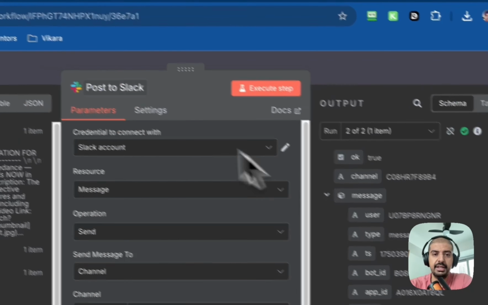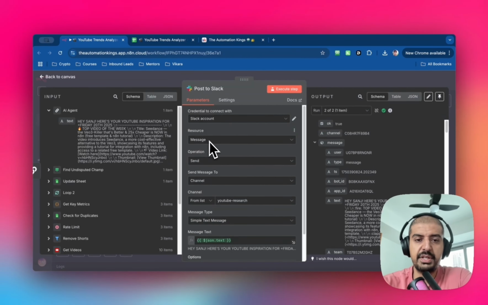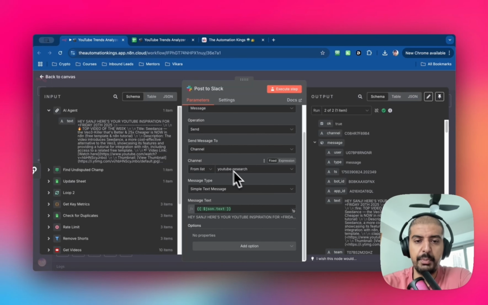I'm just using a post to Slack node. So it's just a Slack node. The resource is message, the operation is send. I'm sending it to my YouTube research channel, and it's just a simple text message. For the message text, it's just this here. This is what I've created as an output. I've asked the AI agent to create a string variable, which is this text here. And that's all I'm sending back to the Slack channel.